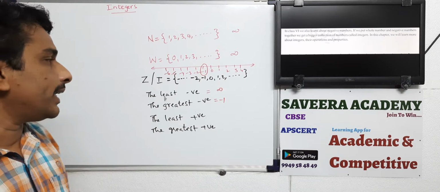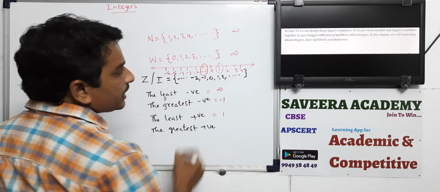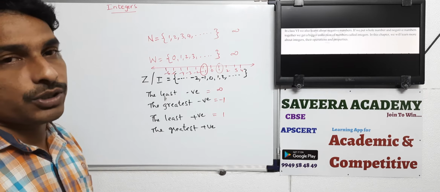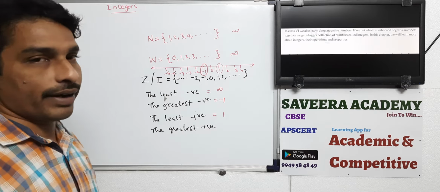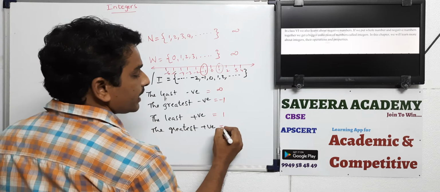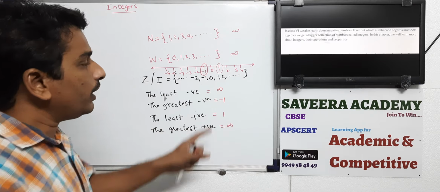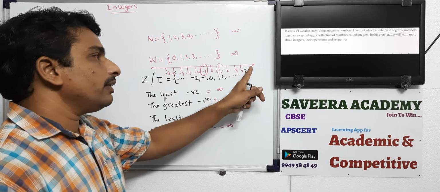Next, what is the least positive integer? 1 is the least positive integer. 0 is neither positive nor negative, so we should not write it. What is the greatest positive integer? We cannot say. While you are moving towards the right side, you will get more numbers.